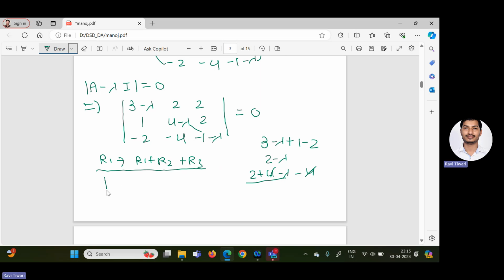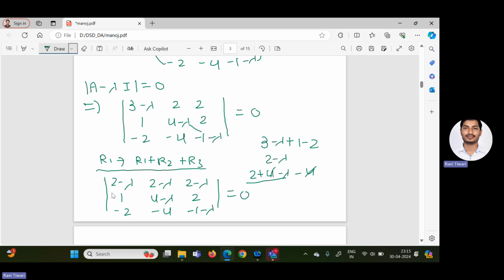So the first row is 2 minus lambda, 2 minus lambda, 2 minus lambda. The remaining elements are the same: 1, 4 minus lambda, 2, and minus 2, minus 4, minus 1 minus lambda, and this equals 0.